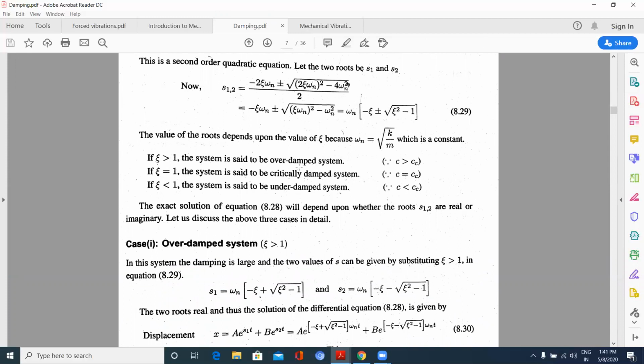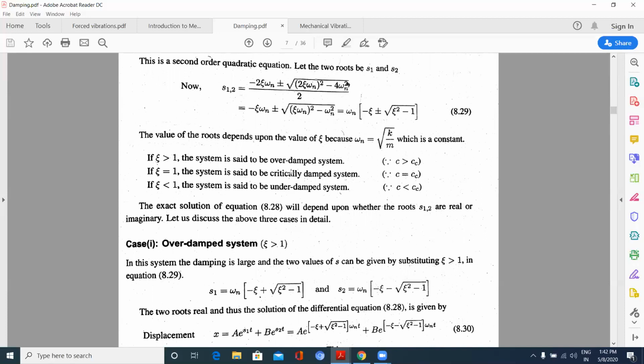Now the over damped system. Over damped system is when zeta is greater than 1, which is possible when C is greater than critical damping. For an over damped system, we can see an example of a door which is connected by a piston rod. While we open it, it will come to its mean position very slowly.